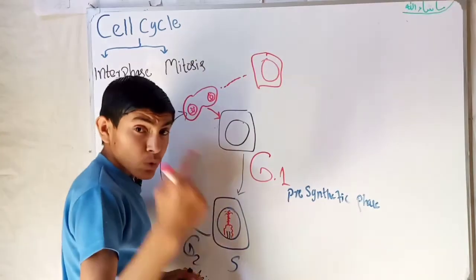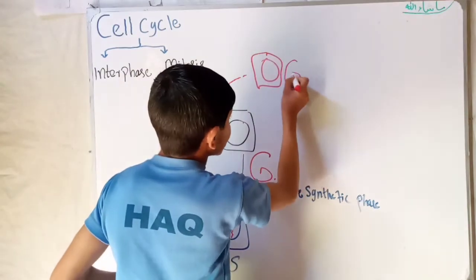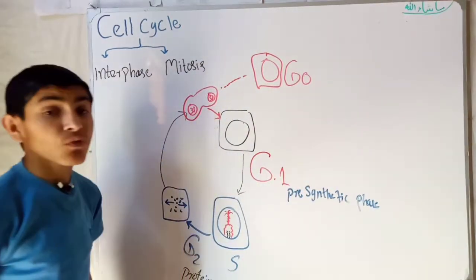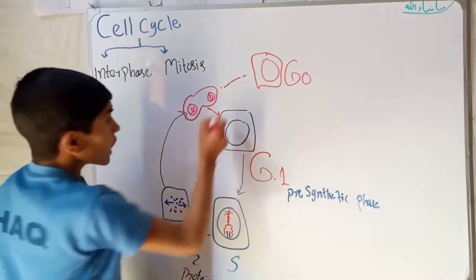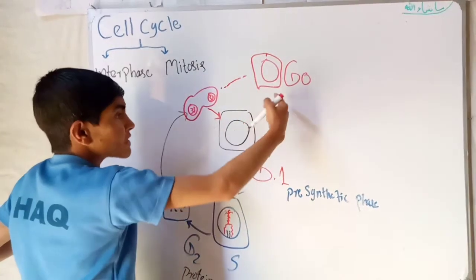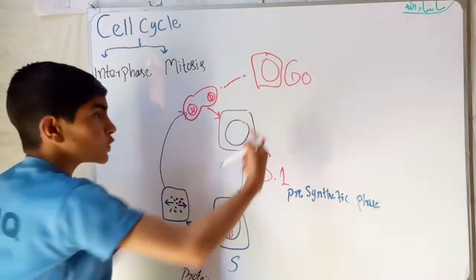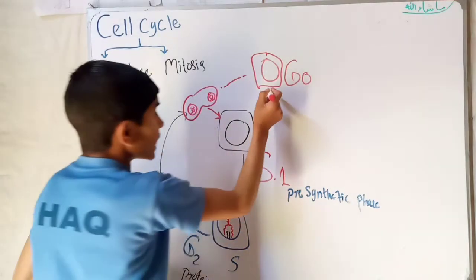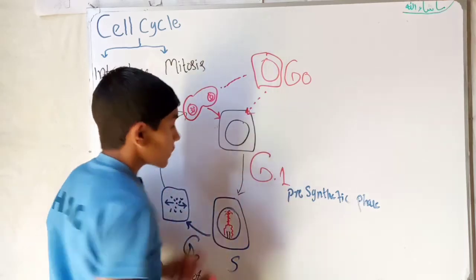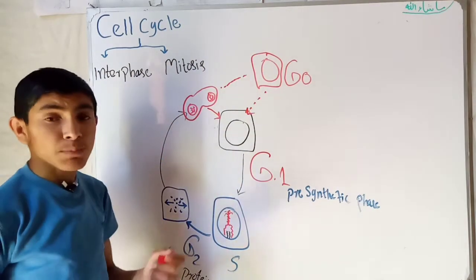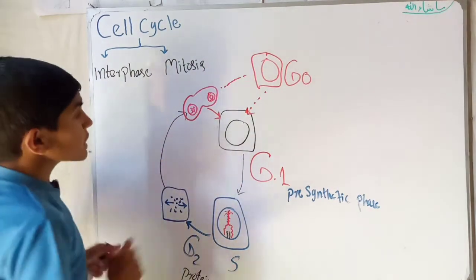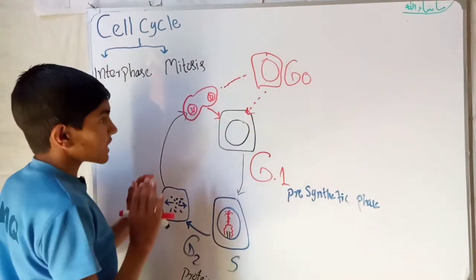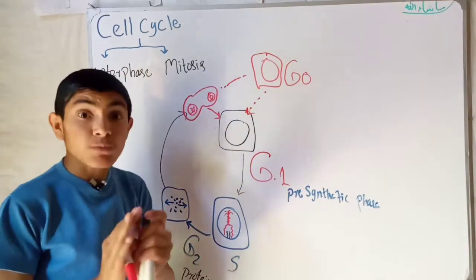This is also called the resting phase, or we can call it the G0 phase. While some tissues or cells enter the G0 phase, some have the ability to enter the interphase and mitosis phase again.